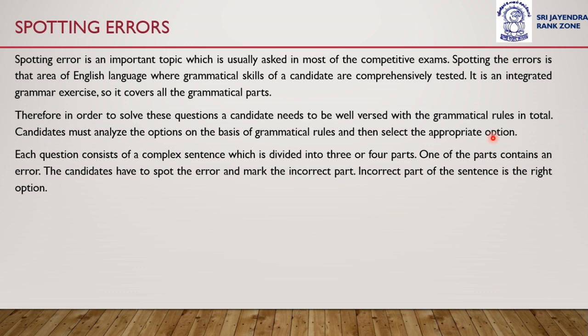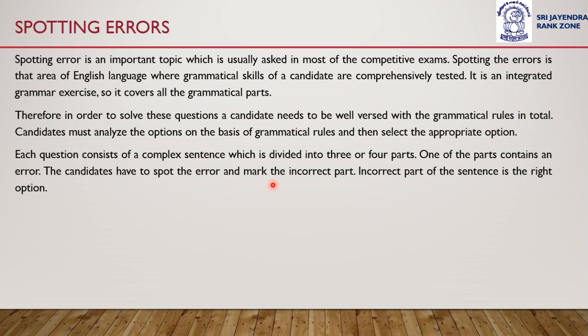Each question consists of a complex sentence which is divided into three or four parts. One of the parts contains an error. The candidates have to spot the error and mark the incorrect part. Incorrect part of the sentence is the right option.